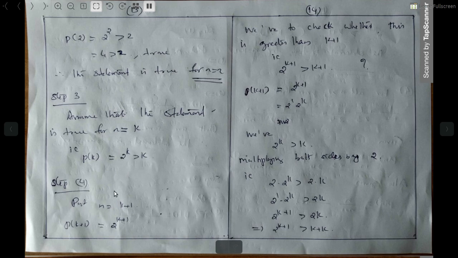What happens when n is equal to k plus 1? So we have to prove this is true for n is equal to k plus 1.